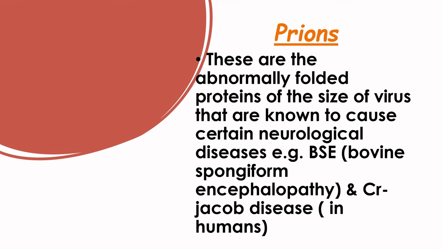Prions are also now discovered. They are abnormally folded proteins of the size of a virus that are known to cause certain neurological diseases. For example, Creutzfeldt-Jakob disease in humans, and BSE, that is bovine spongiform encephalopathy, which is found in cattle. This is a disease of animals, and these are the prions. We can say these are free protein particles.